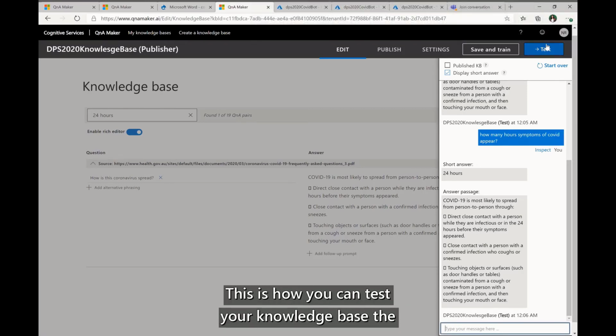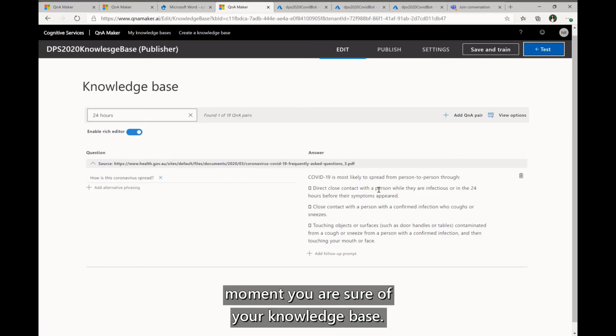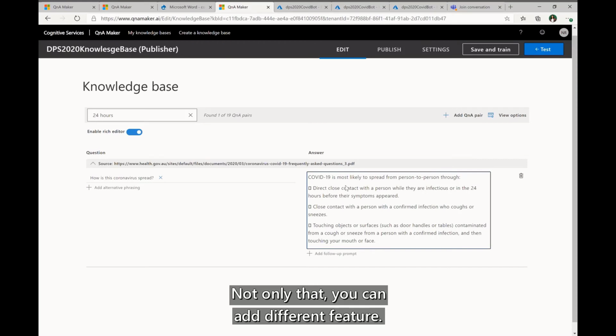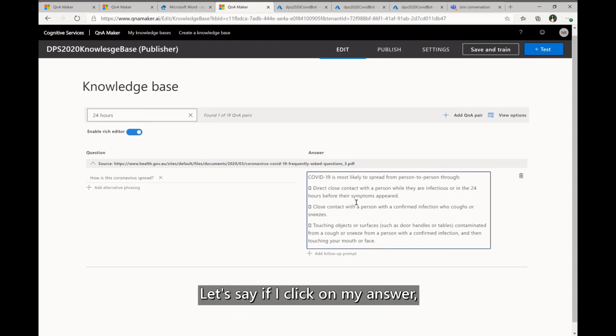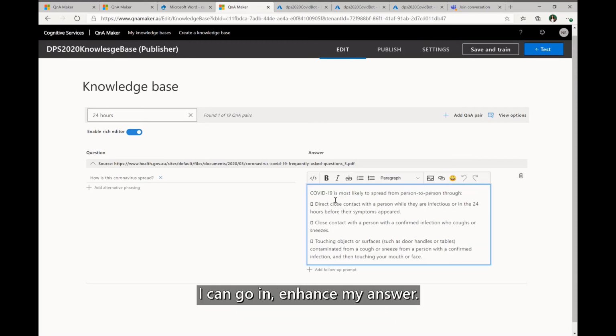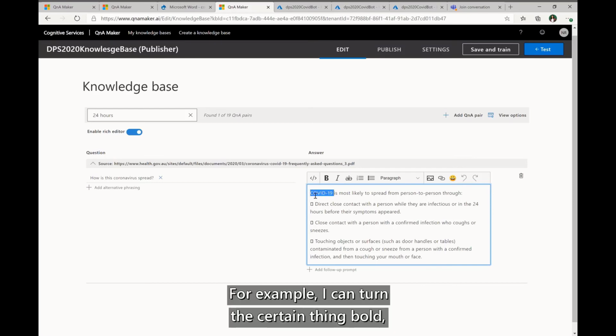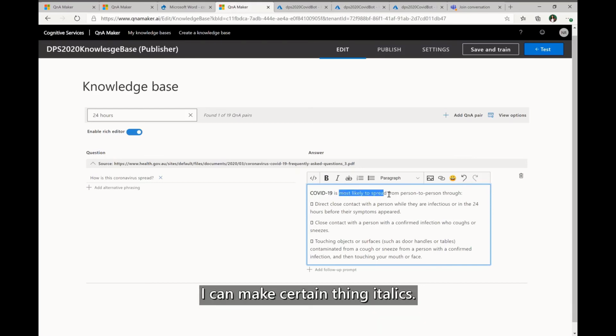So this is how you can test your knowledge base the moment you are sure of your knowledge base. Not only that, you can add different features. So let's say if I click on my answer, I can go and enhance my answer. For example, I can turn certain things bold. I can make certain things italics. So you can enhance your answer if you want.